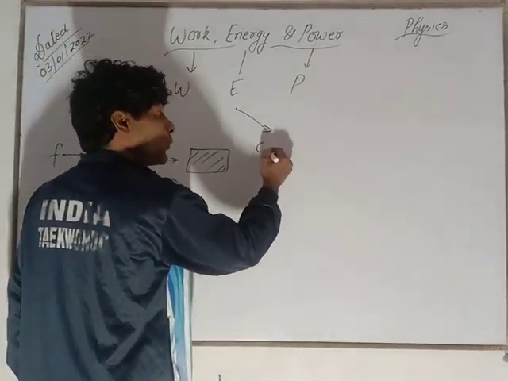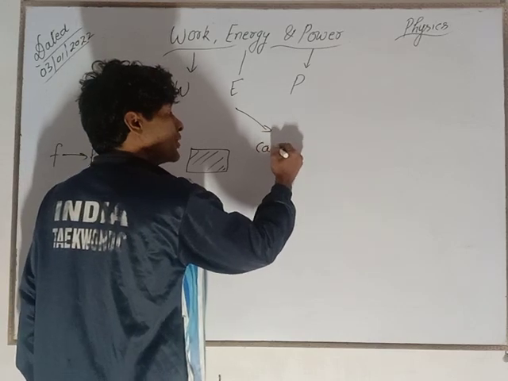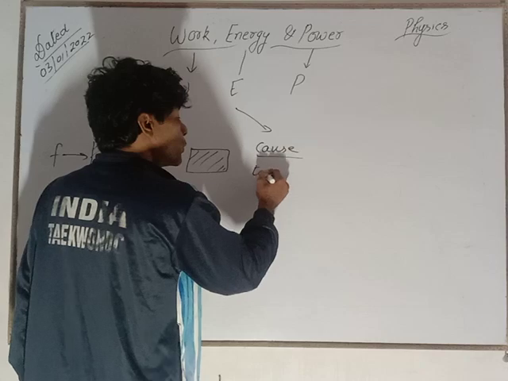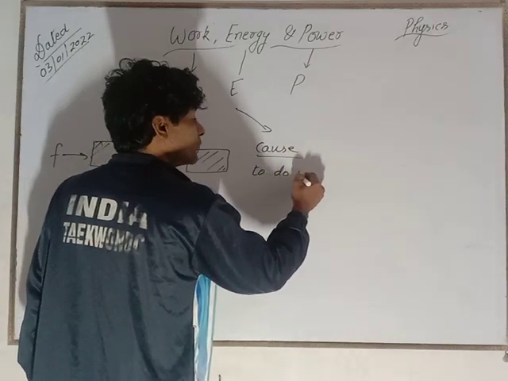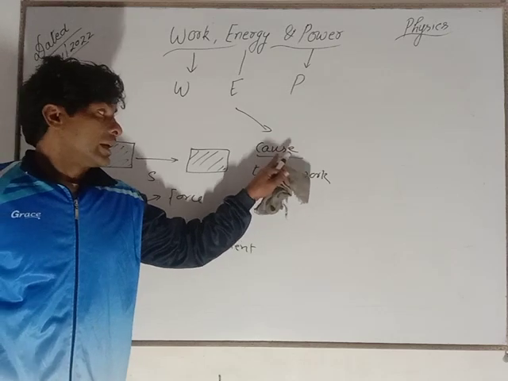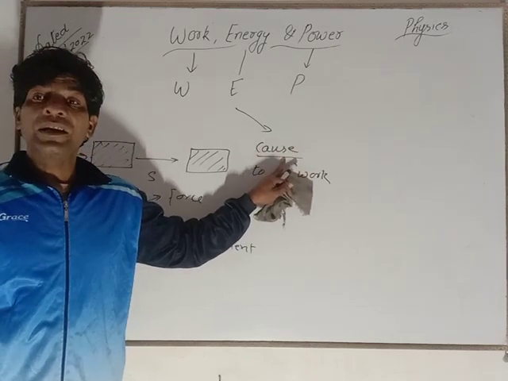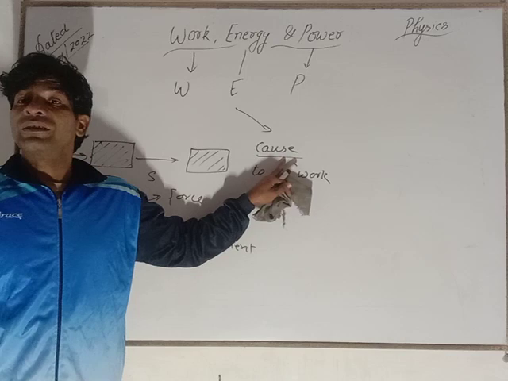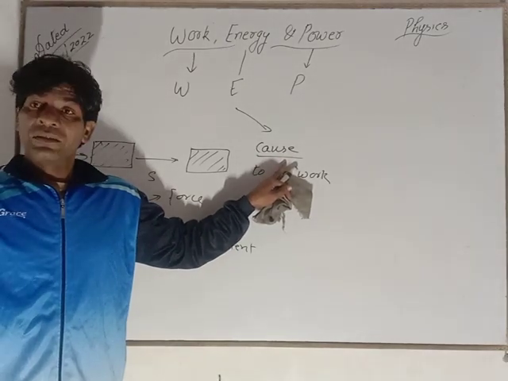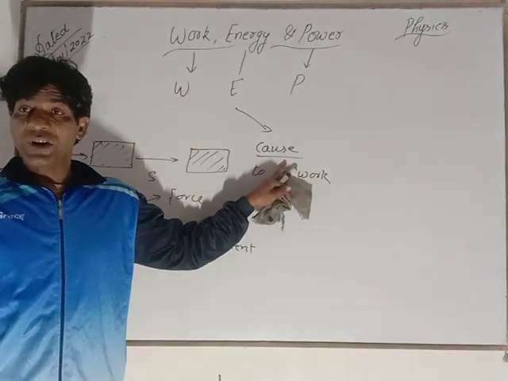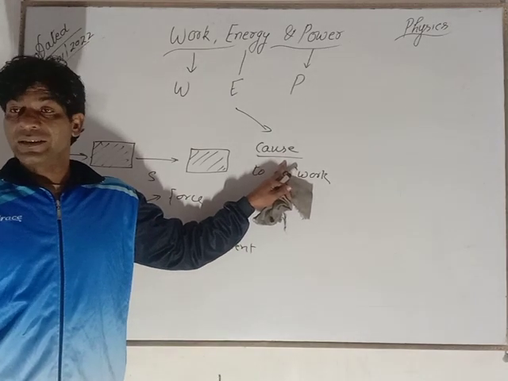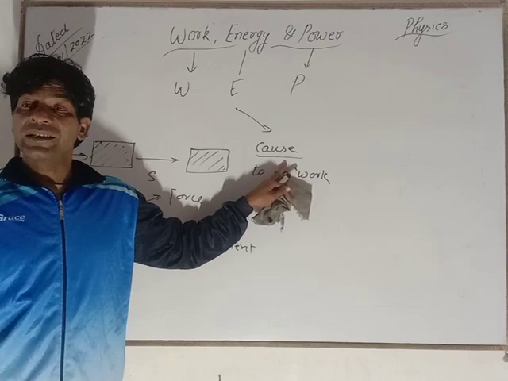Now, what is energy? Energy is the cause to do work. There may be motion, that is kinetic energy. There may be height, that is potential energy, or both, that is mechanical energy, or there may be electricity.